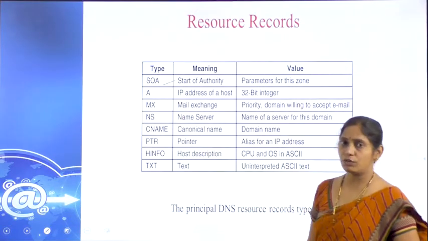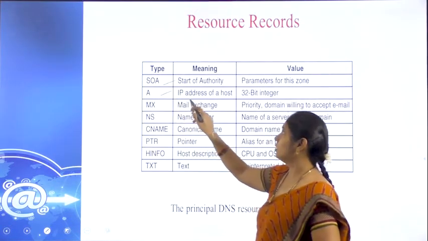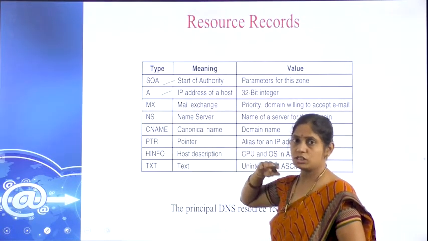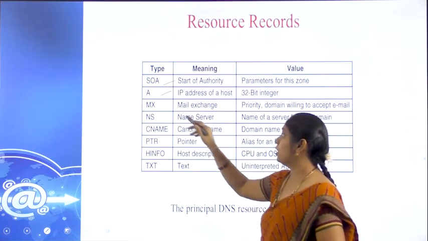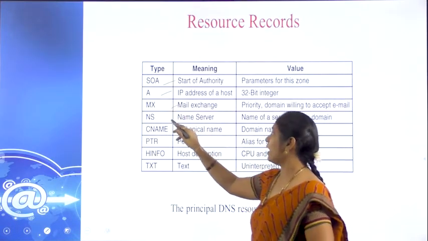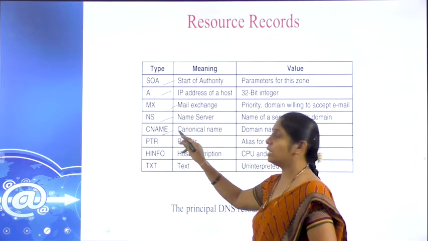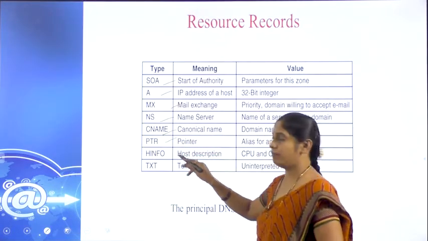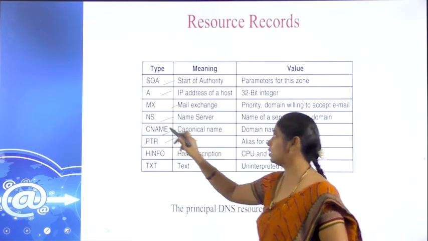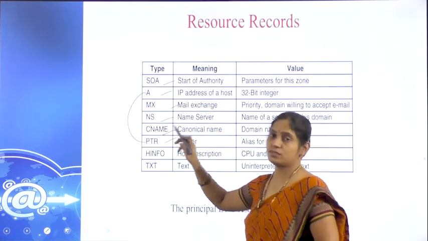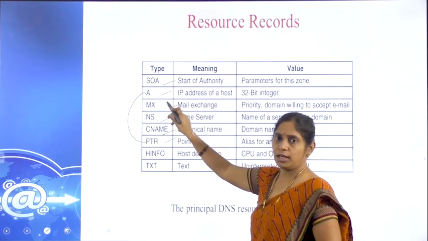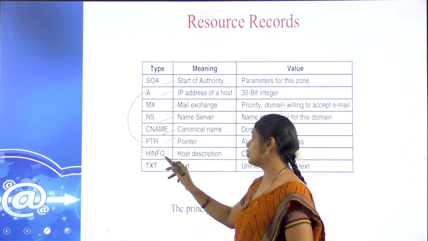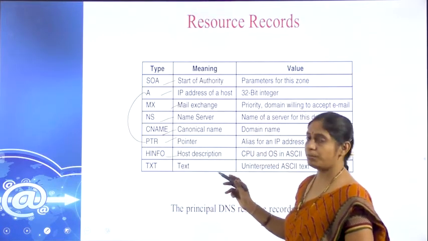SOA, start of authority. A record, the IP address of the host, which converts host name to IP address. MX for the mail exchange. NS for the name servers. CNAME, canonical name, which has the alias name. PTR for pointer, which is the opposite of the A record. These two are vice versa: A is for converting name to IP address and PTR is for IP address to name. HINFO, host description, it provides to us.